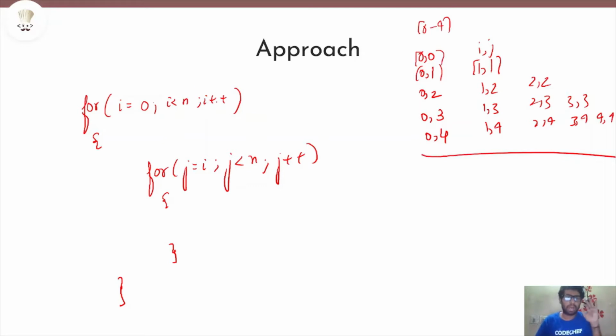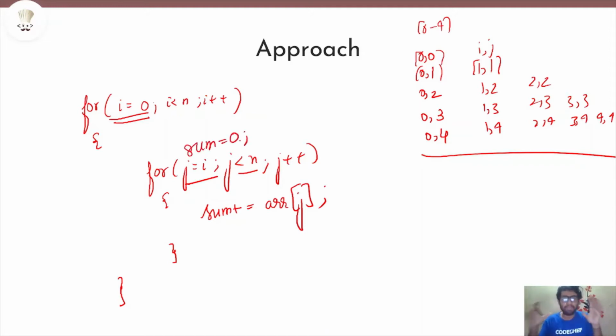In order to write this in code, I will use an n square approach where I have 2 loops. My starting loop i starts from 0 and j starts from i till n minus 1. What I will do is write sum equal to sum plus ARR of j, and I will initialize my sum to 0. Right at the starting, my sum will be just ARR of j, which denotes the subarray from 0 to 0. Then as my j increases, my i remains constant.